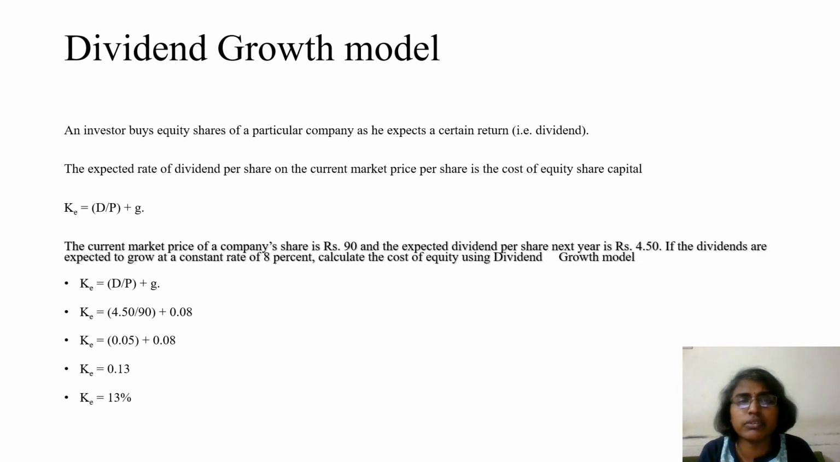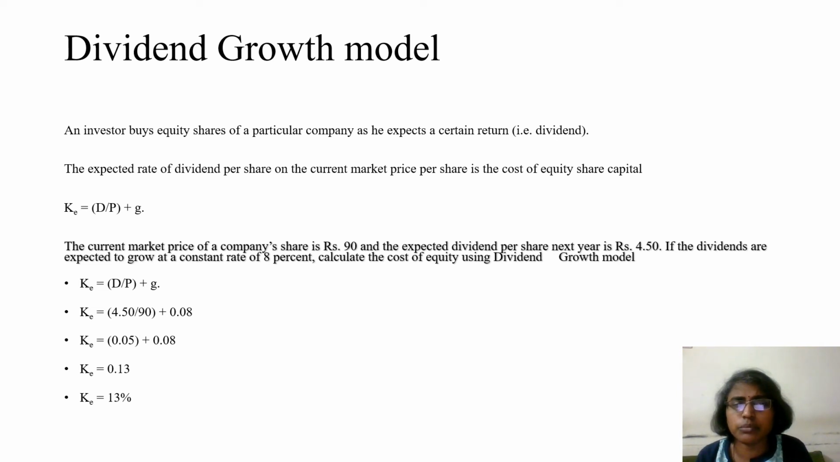The expected rate of dividend per share on the current market price per share is the cost of equity capital. Now how can we calculate cost of equity capital with the help of the dividend growth model? The formula is KE equal to dividend divided by price of the share plus growth rate of dividend, that is D divided by P plus G. Here D is the dividend per share, P is the current market price of share, and G is the growth rate of dividend. This is the formula through which we can calculate the cost of equity using the dividend growth model.